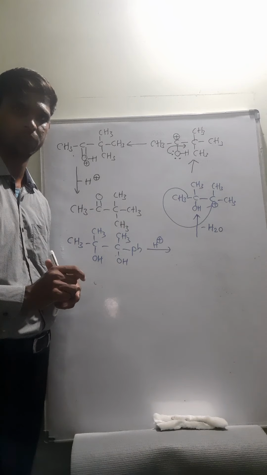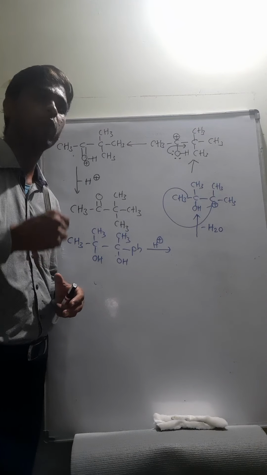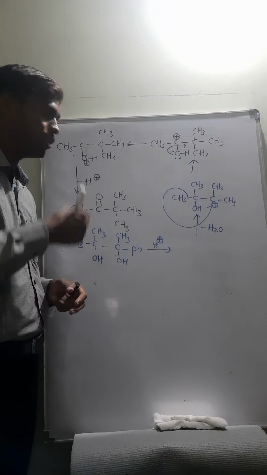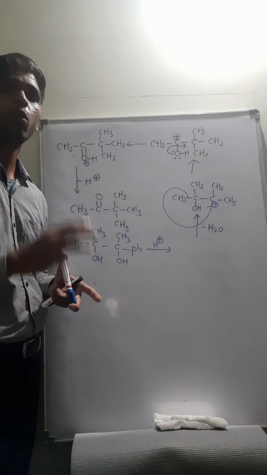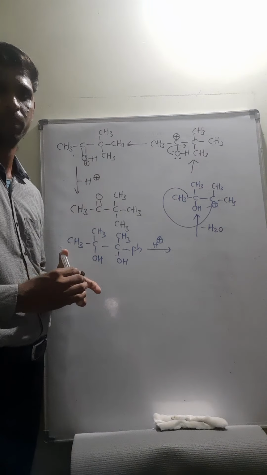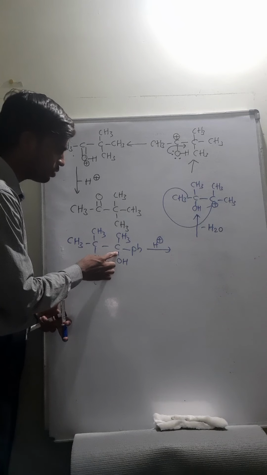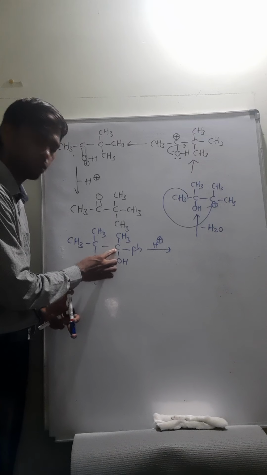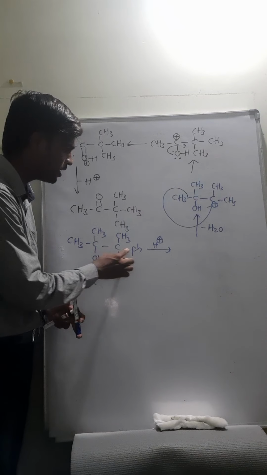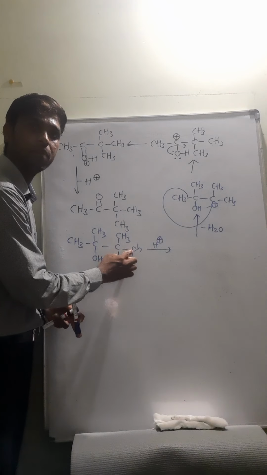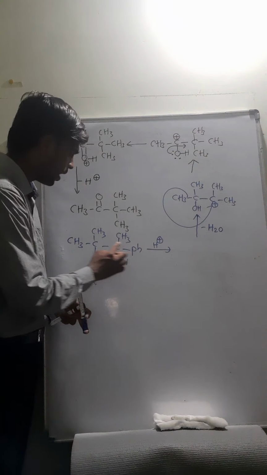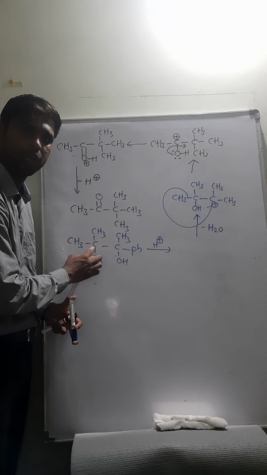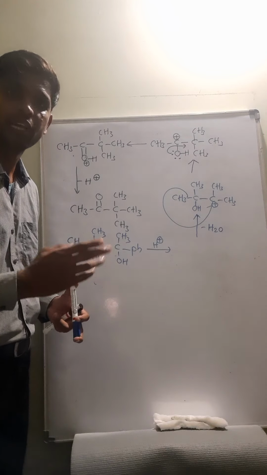How to decide it? The OH which, after loss of water, produces the more stable carbocation is readily protonated. So if you see this OH, when it is protonated and followed by loss of water, this carbon forms a carbocation, which is a benzyl carbocation stabilized by resonance. And with this other OH, loss of water gives a tertiary carbocation, which is less stable than the benzyl carbocation.